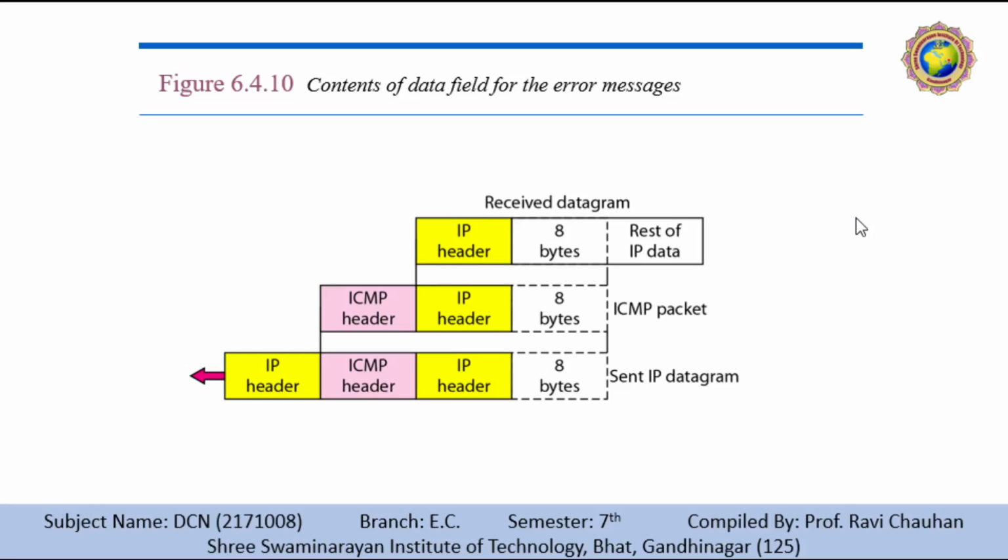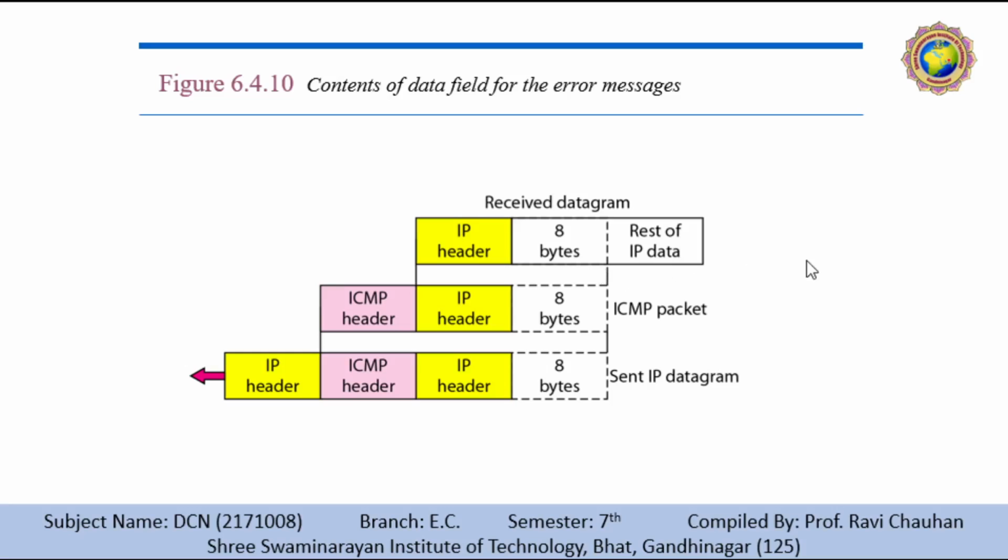Note that all error messages contain a data section that includes the IP header of the original datagram plus the first 8 bytes of the data in the datagram. The original datagram header is added to give the original source, which receives an error message, information about the datagram itself.